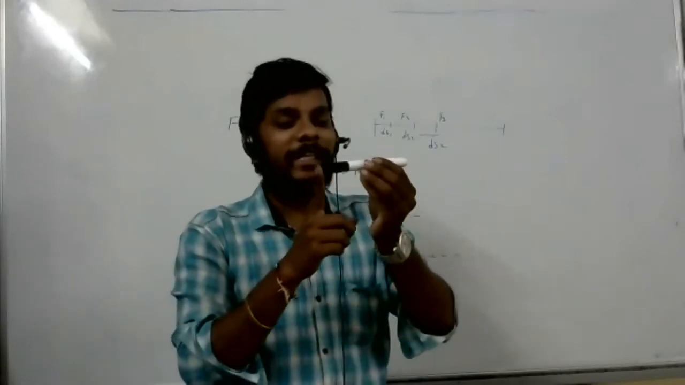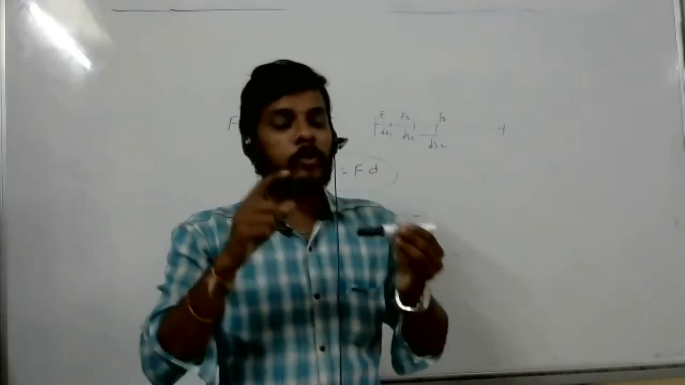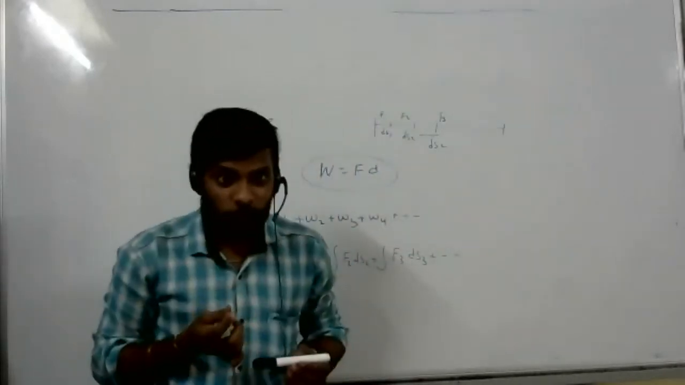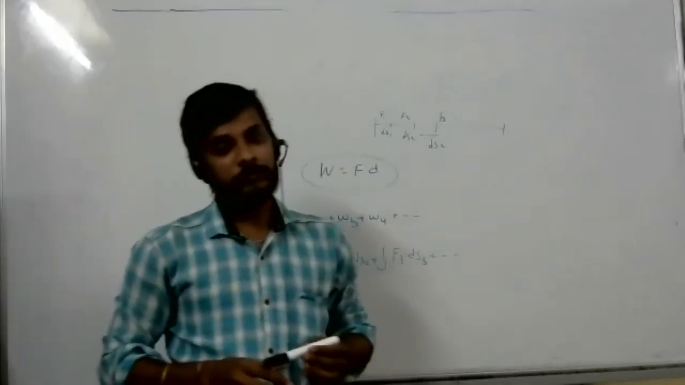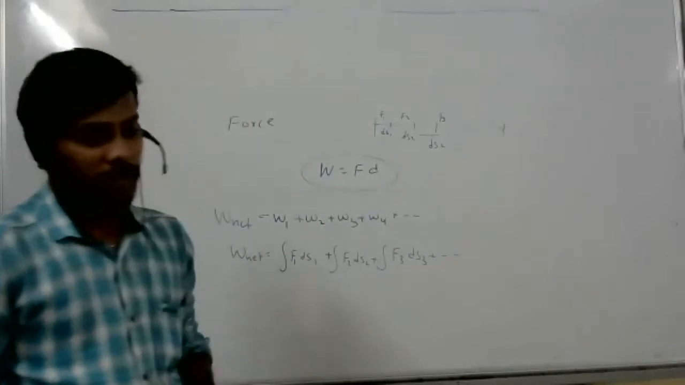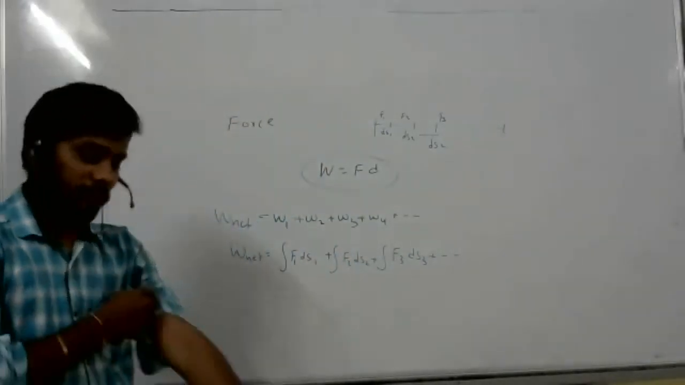Why? Because displacement is in this direction, force is in this direction, a 90 degree angle will be there. So work done by the centripetal force when a body is moving in a circular path is 0. That type of questions they can ask. Once think and then answer, okay? The lesson is very easy, but when they ask questions, they will be like that.